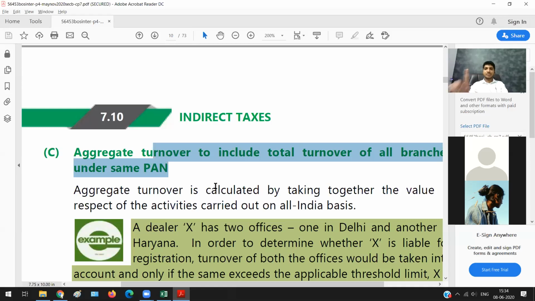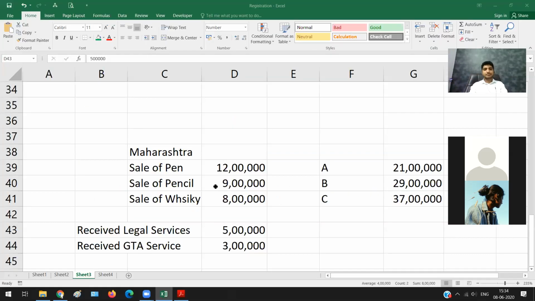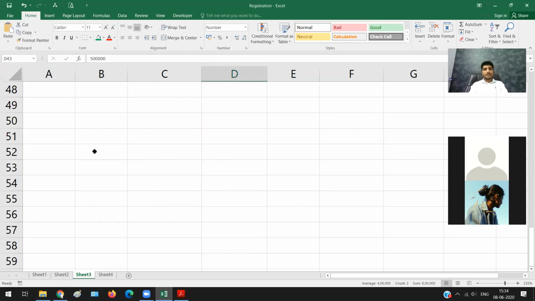As long as it is registered under the same PAN, it becomes aggregate turnover. I'll give you an example. Let us say Mr. A, that is me. I have one shop, and I am doing business as an owner, a proprietor, and my supply is 15 lakh rupees.